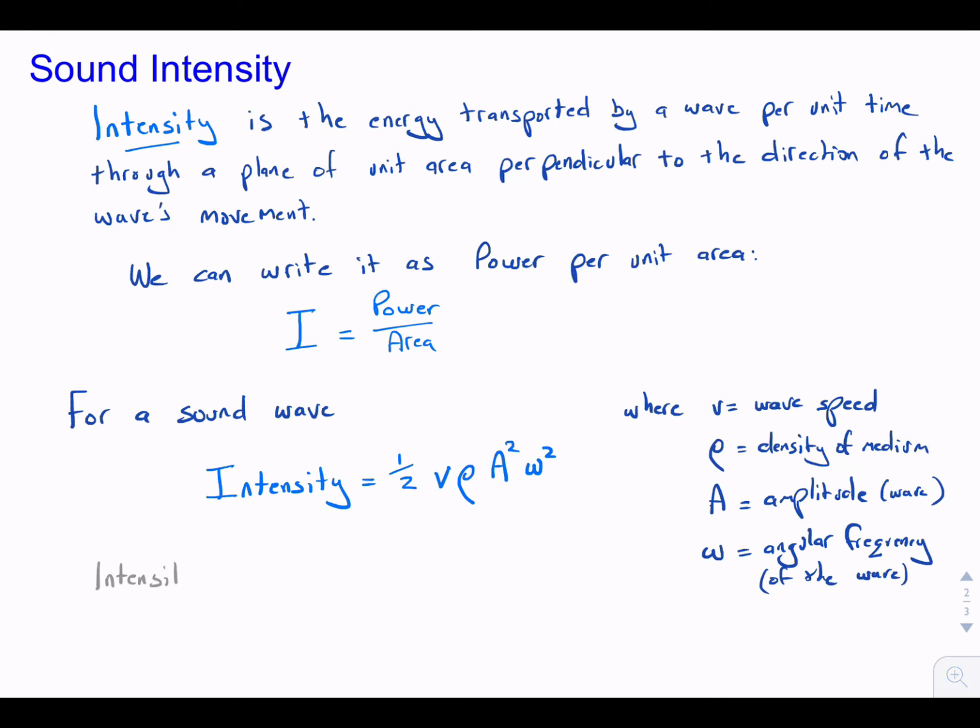Intensity has the units of power per unit area, so it's watts per meter squared, or joules per second per meter squared.